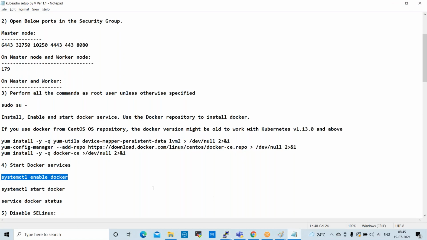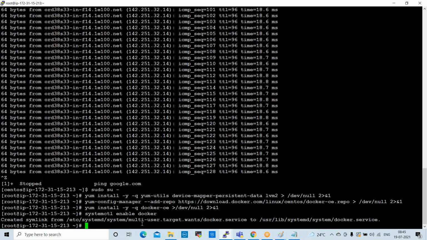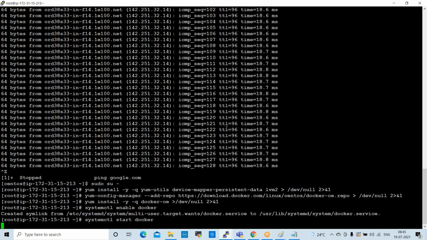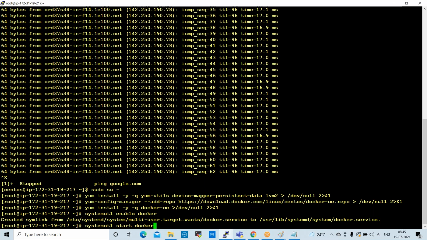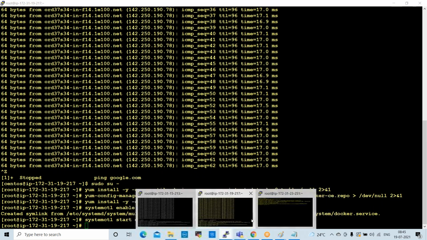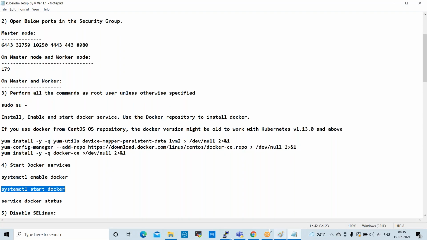Enabled. Next command is start Docker. Copy this. Go to master, node 1, node 2. Now we can check the status.